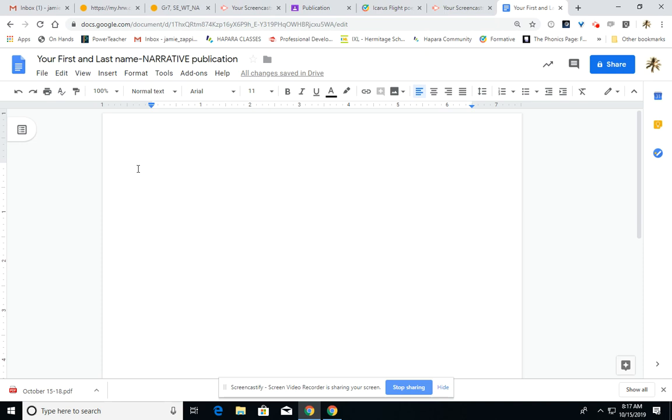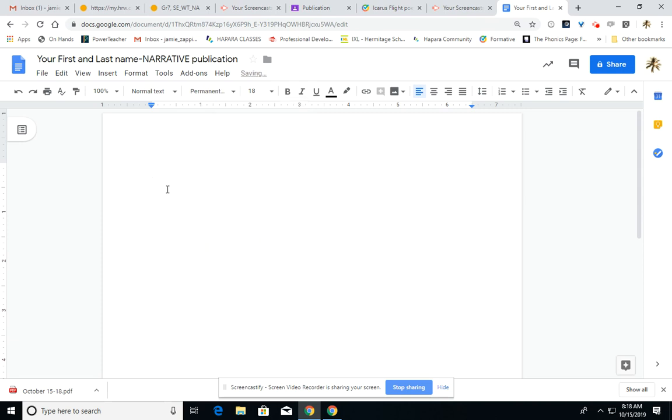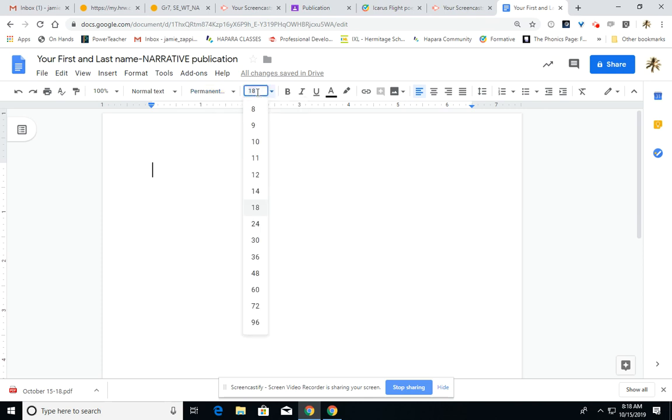For the title of the document, there are a few things you need to know. First, you may use 18-point font. You may use whatever font style you want. For the title, I'm going to use Permanent Marker just to show you. But for the title, you may use whatever font style you want. But it has to be 18-point font, and you need to make sure the title is boldface and underlined.